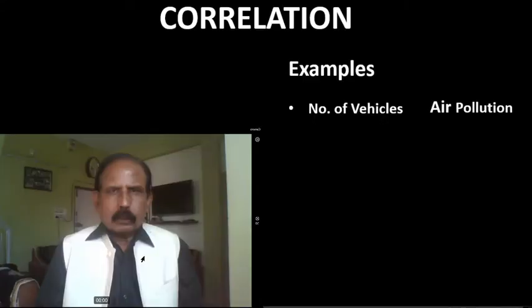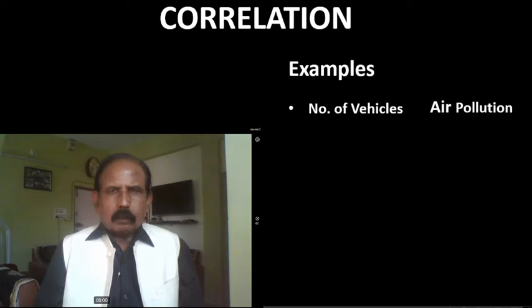Today we will discuss correlation, in terms of two variables, independent and dependent variable. What does it mean? If there is a cause and effect relationship between two variables and the values of both the variables change simultaneously, then such two variables are said to be correlated. Let us take examples of the same.